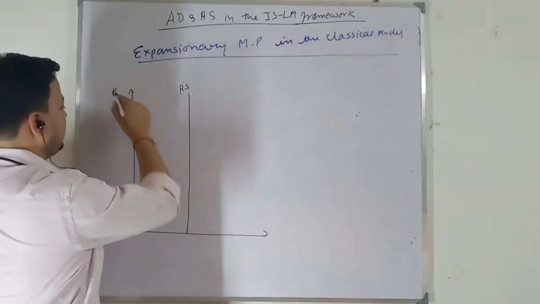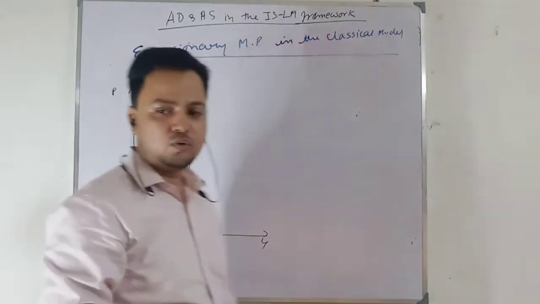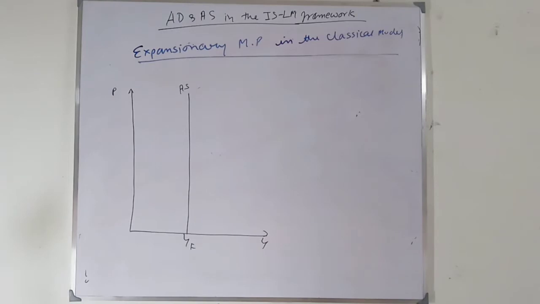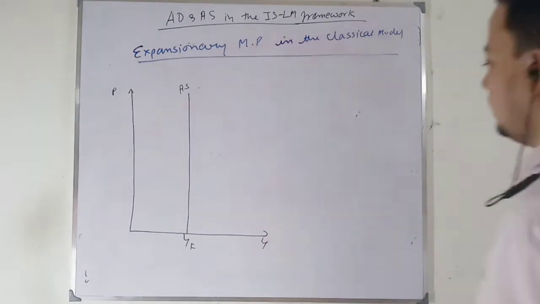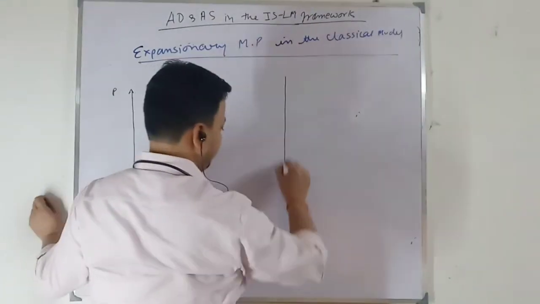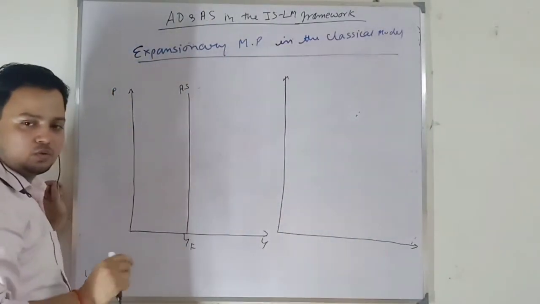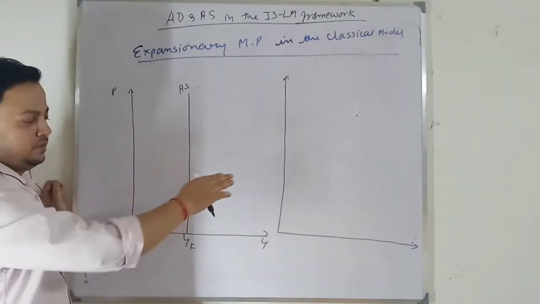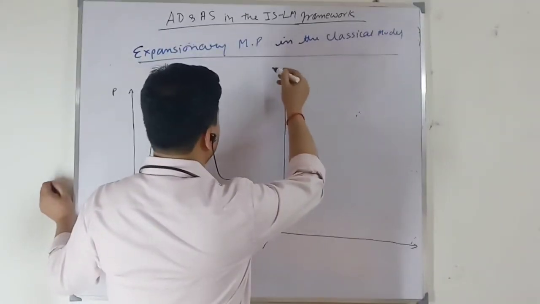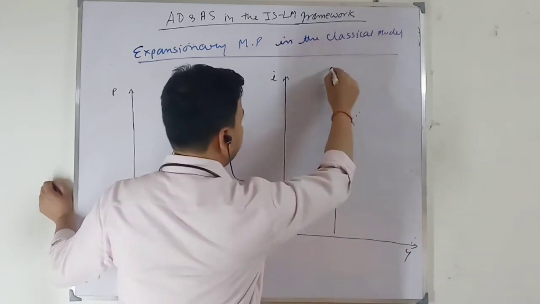Here you have price level, here output. Output is at full employment. Okay. Since the labor force is fully employed, my aggregate supply curve will be vertical. So here we will have full employment output. And in case of the LM curve, we are only talking about monetary expansion, so my nominal money supply will change. Here I will have rate of interest and output level. This is my LM curve.